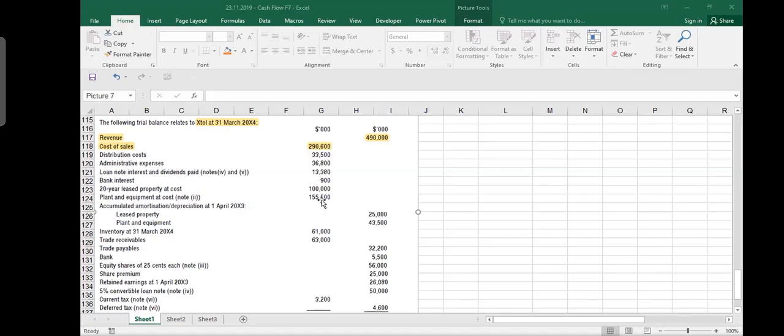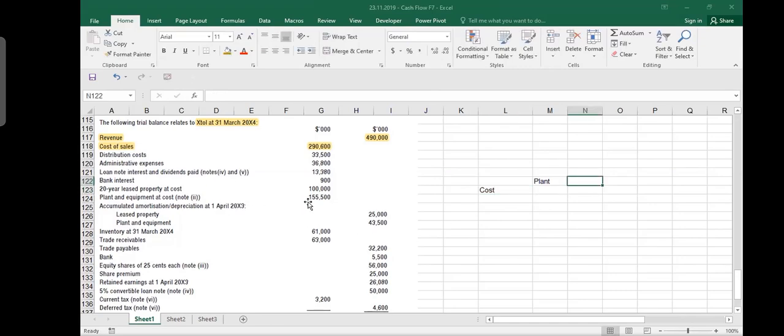Okay, so you've got plant and equipment 155. Sorry, 100. So what we need to do is see what our plant and equipment is. Okay, let me write down here plant and equipment, and this is your cost. Oh sorry, this is property, and this is your plant. Your property cost is 100,000 and plant cost is 155,500.